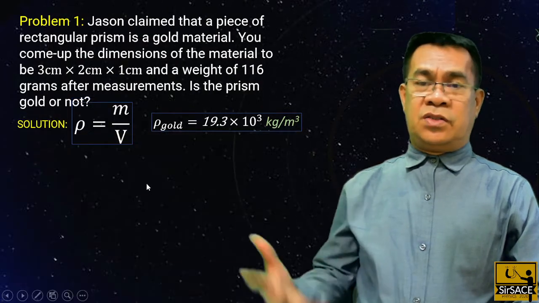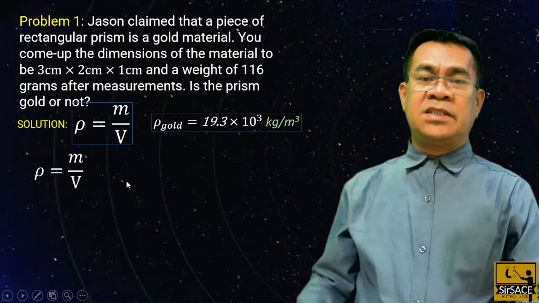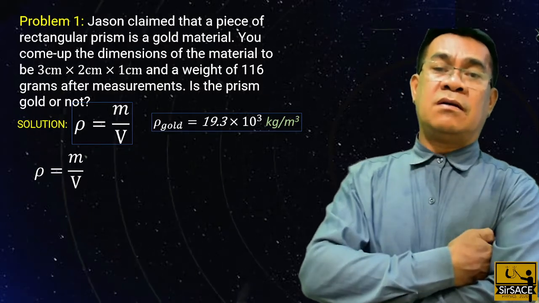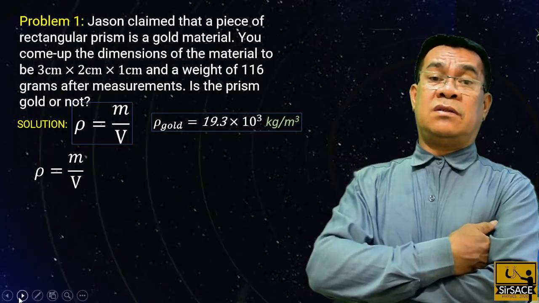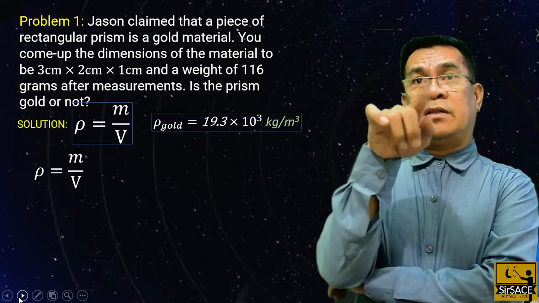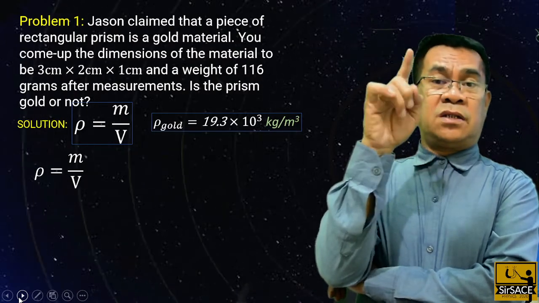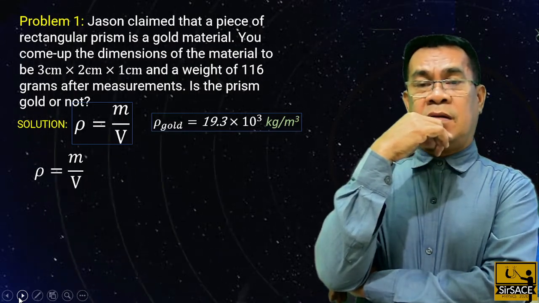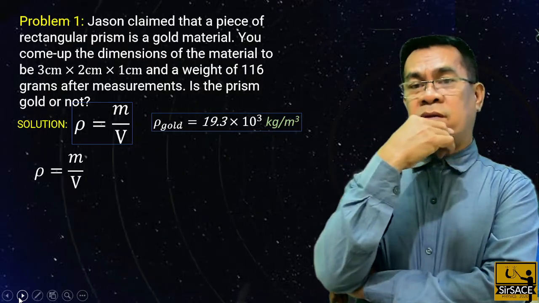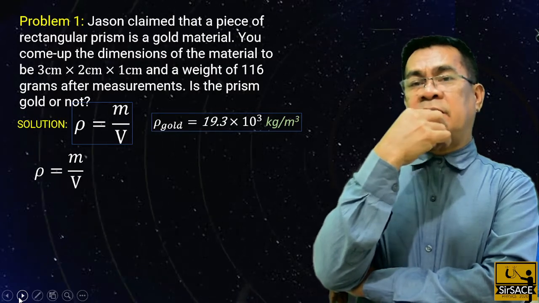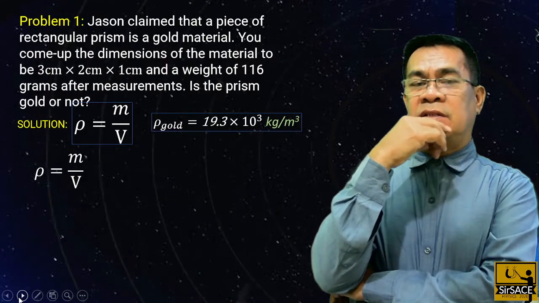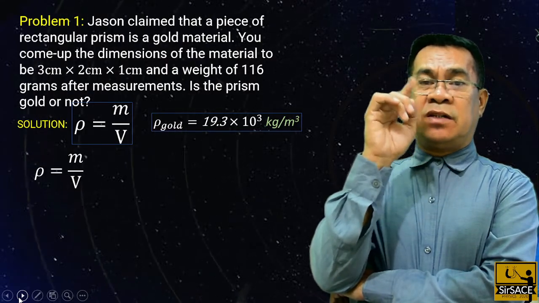Theoretically, solve for the density of that material. Mass over volume, the mass is 116 grams. But we need to convert that into SI, so convert that to kilograms. Remember, 1 gram is 10 raised to negative 3 kilograms, while 1 centimeter is times 10 raised to negative 2 meters. The 3 centimeters can be converted into 0.03 meters, while the 116 grams can be converted by multiplying by 10 raised to negative 3.